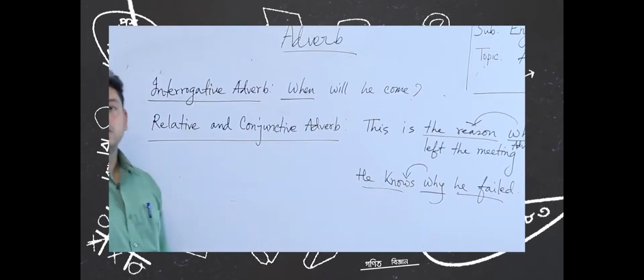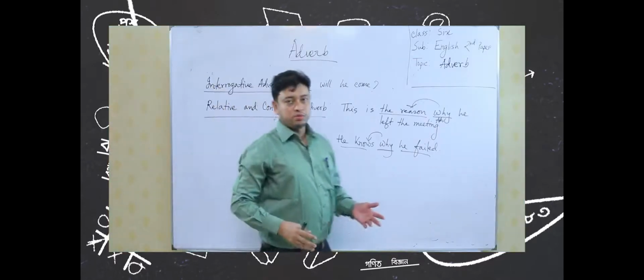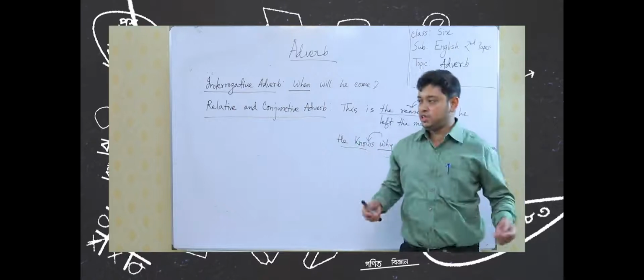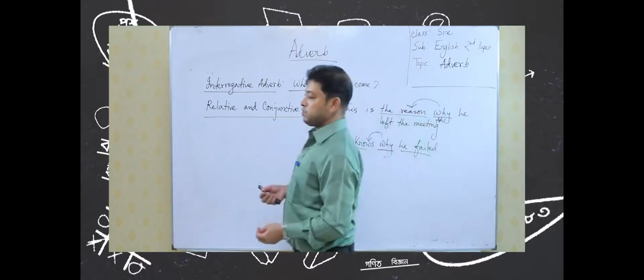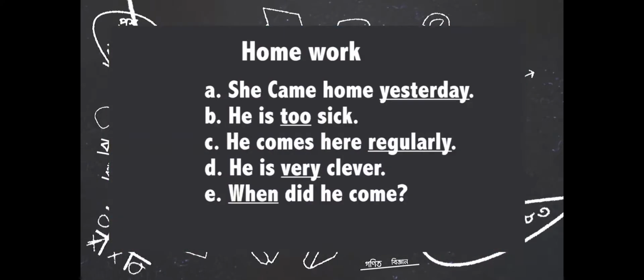I think by now you have understood the different classification of adverb. We have already discussed the most important topics of adverb, the classification, the definition. Now, I will give you some examples. Actually, this is your homework. You will do the homework at home. So, 5 examples are given. She came home yesterday. You have to say what kind of adverb is yesterday. He is too sick. What kind of adverb is too? He comes here regularly. What kind of adverb is regularly? He is very sick. What kind of adverb is very? And what kind of adverb is when here?